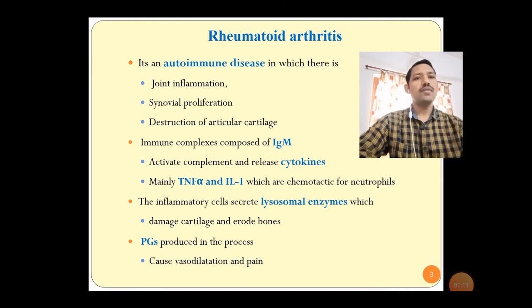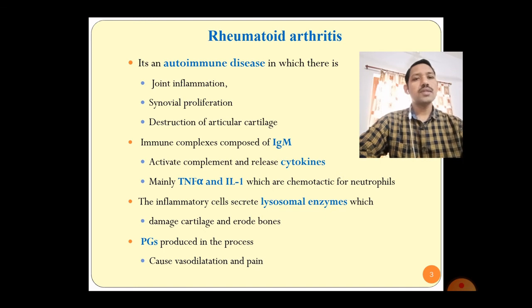Before going ahead with the drugs, first we'll discuss a few things about rheumatoid arthritis. What is rheumatoid arthritis? It is an autoimmune disease in which there is joint inflammation, synovial proliferation and destruction of articular cartilage. It means this is a disease of joints, but it is an autoimmune disease.